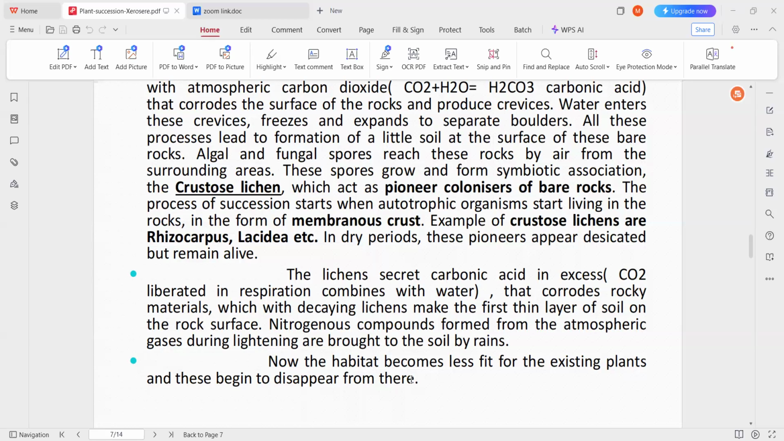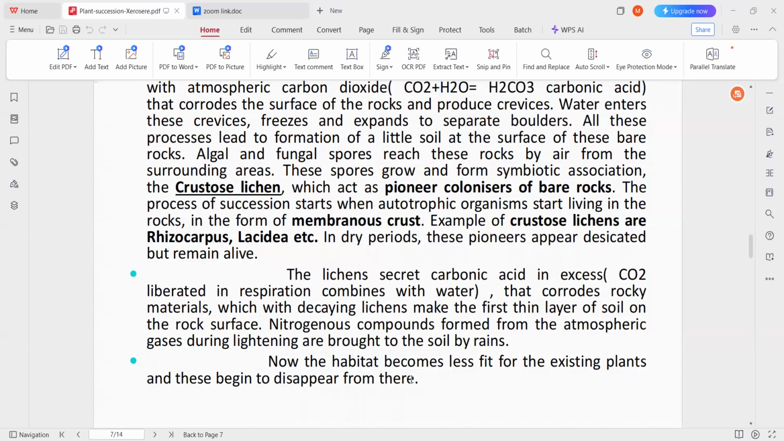So here the larger rock particles can be broken down due to the action of this carbonic acid. Along with this, the death and decay of these lichens will take place, due to which a thin layer of soil forms on the rock surface. Due to the formation of this soil, water absorption also takes place.